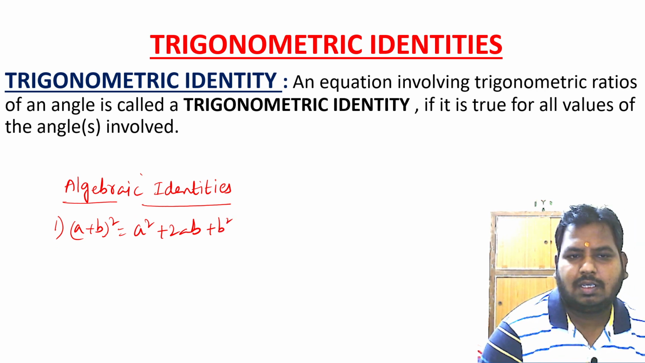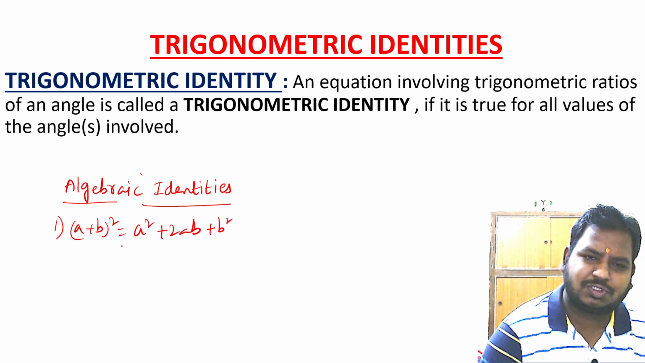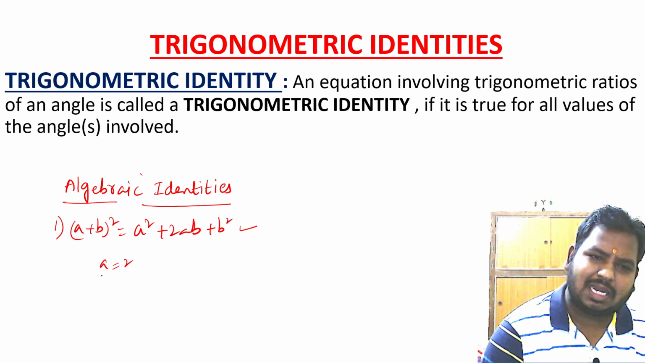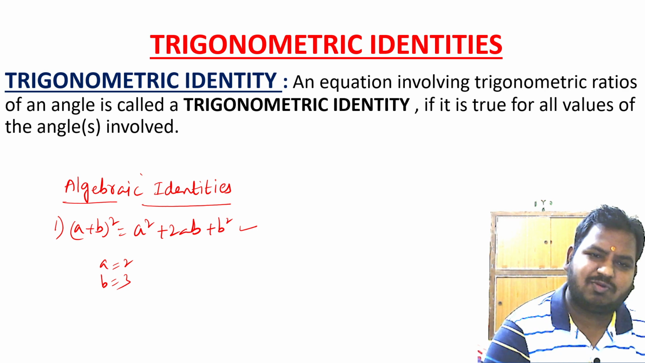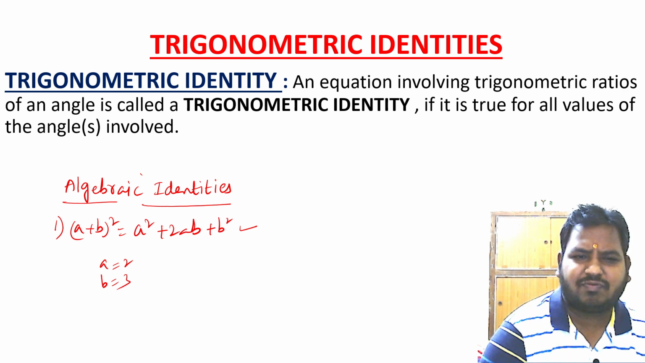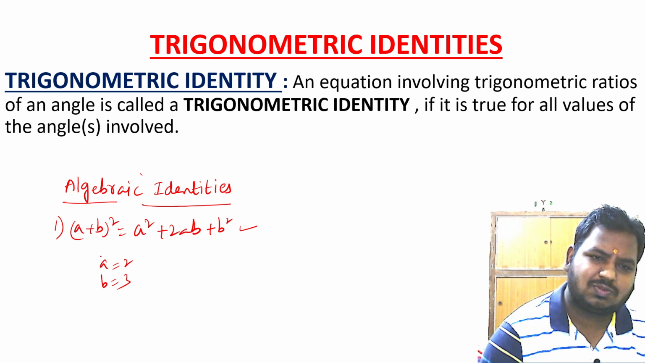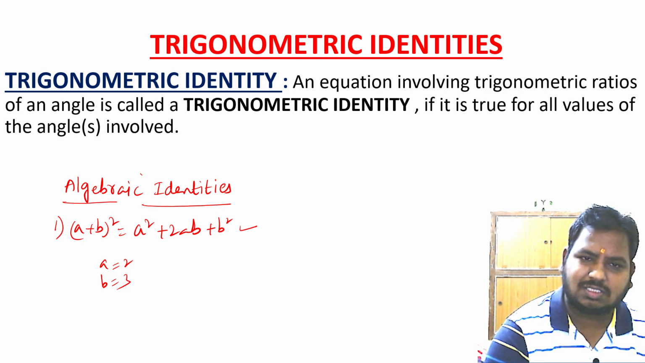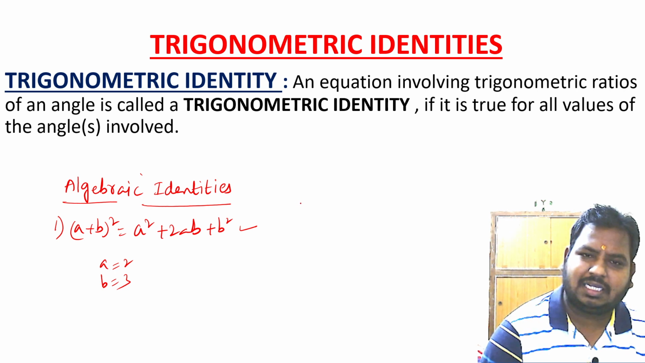In case of this algebraic identity, (a plus b) whole square is equal to a square plus 2ab plus b square, in place of a and b, if I take any value and substitute in the above equation, then LHS will be equal to RHS. In place of a and b, if I take any number and substitute, then LHS will be equal to RHS. Did you get me? So in case of algebraic identities, variables are involved, but in case of trigonometric identities, ratios of trigonometry are involved.